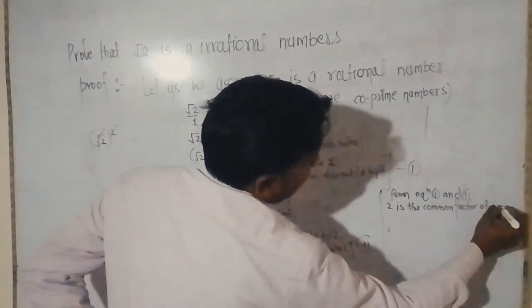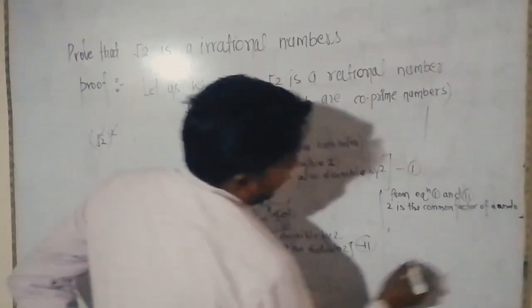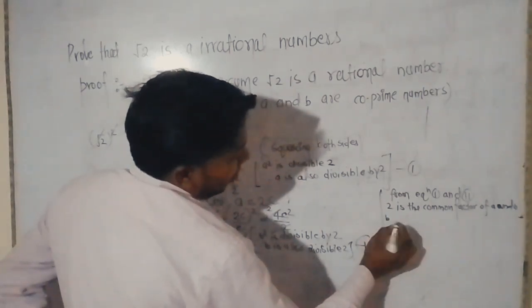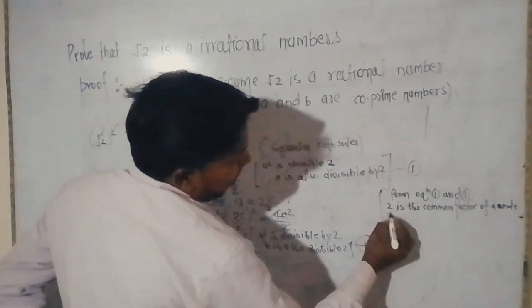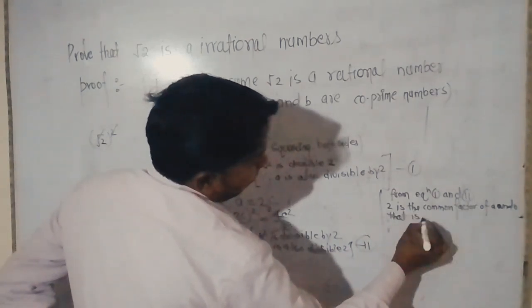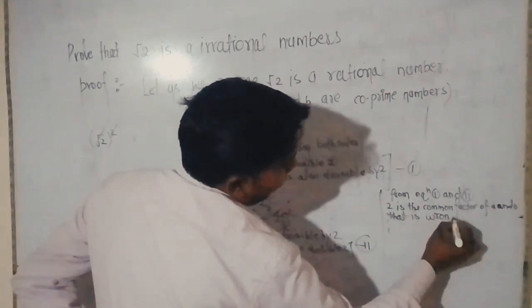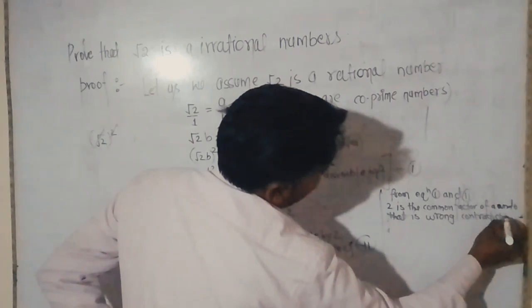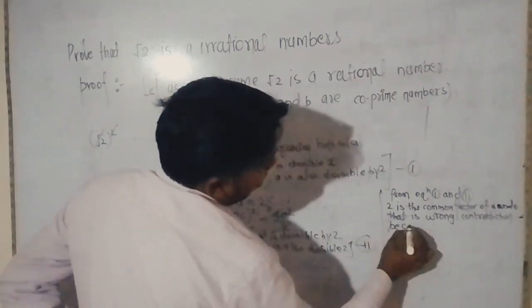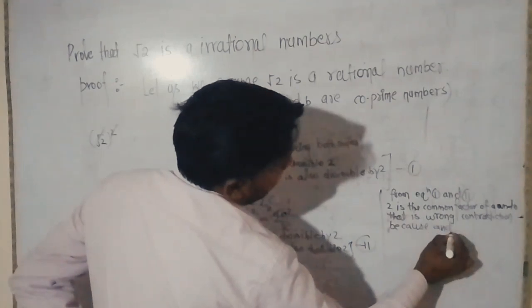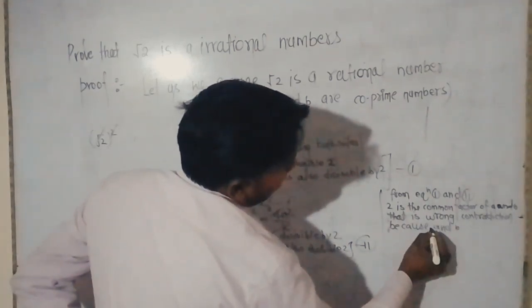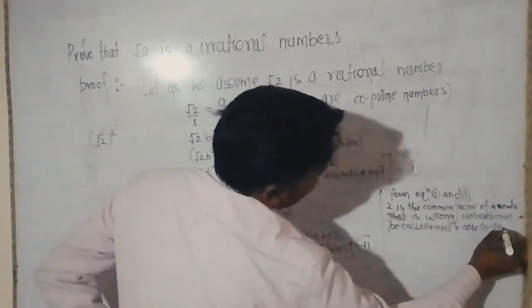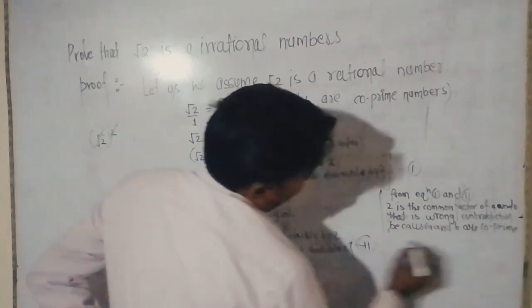But that is wrong. It is a contradiction, because a and b are co-prime numbers.